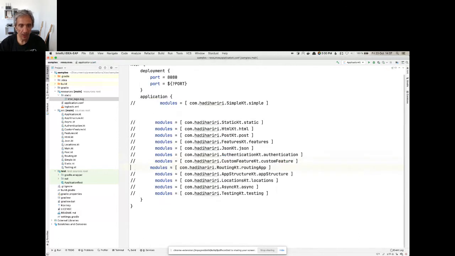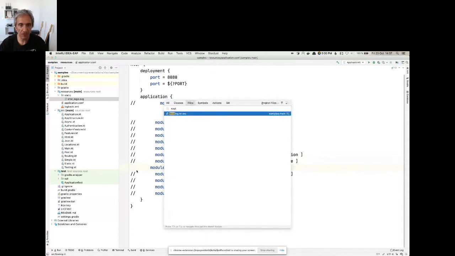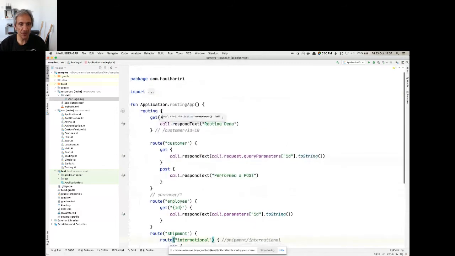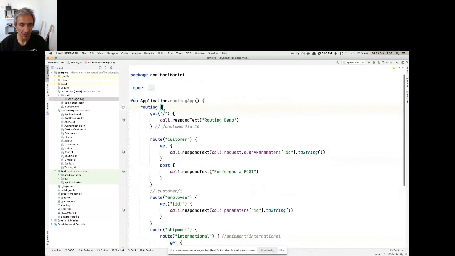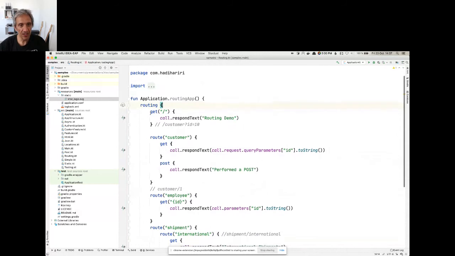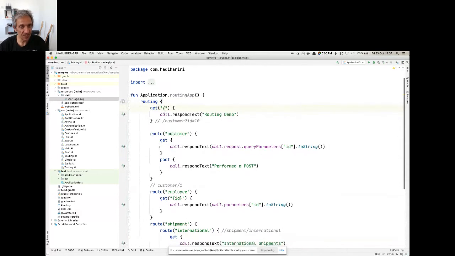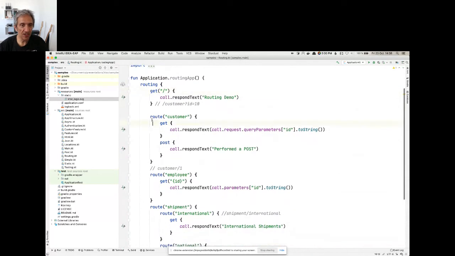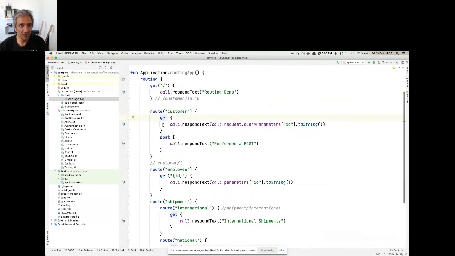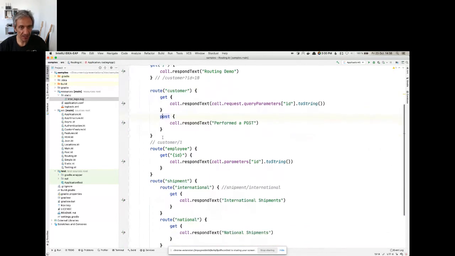Now let's talk a little bit about routing, because up to now, all we've seen is just some get, etc., and all of them at a top level. So if we come to the routing, we can see that there's different ways for us to organize our routing. So here I have a routing entry and I have get, which we've seen, but I can also define a new route, customer, and then inside that have its different verbs. So here I say anything on the customer and then get, post for the customer route.